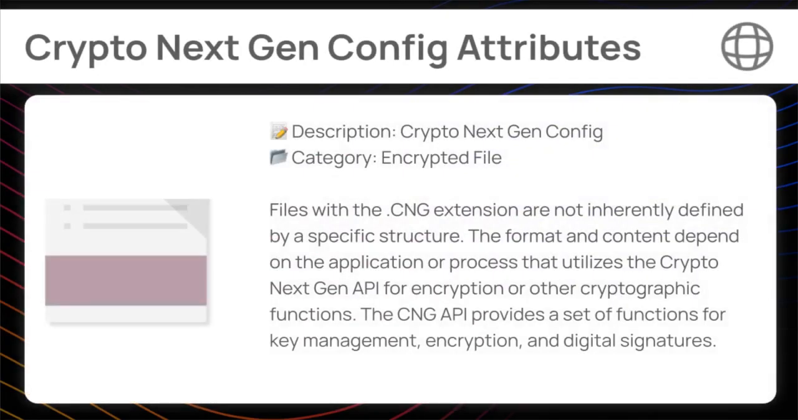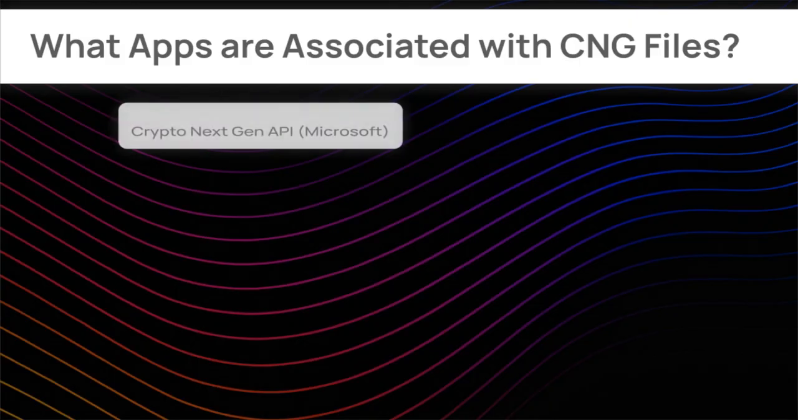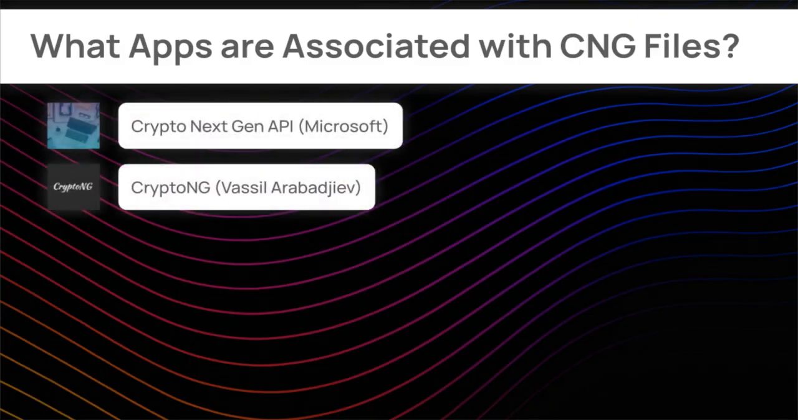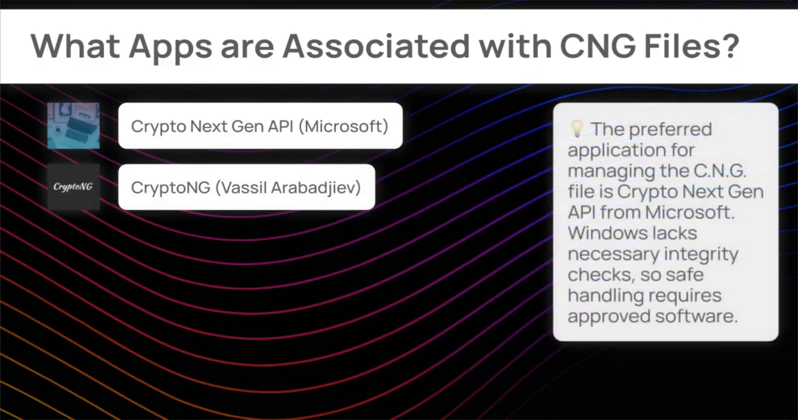Files with the .cng extension are not inherently defined by a specific structure. The format and content depend on the application or process that utilizes the Crypto Next Gen API for encryption or other cryptographic functions. The CNG API provides a set of functions for key management, encryption, and digital signatures. The native handler for CNG files is usually Crypto Next Gen API from Microsoft. Windows is unable to perform a full checksum validation required by this file type. Windows cannot interpret ciphered information, so proper viewing depends on decryption utilities.